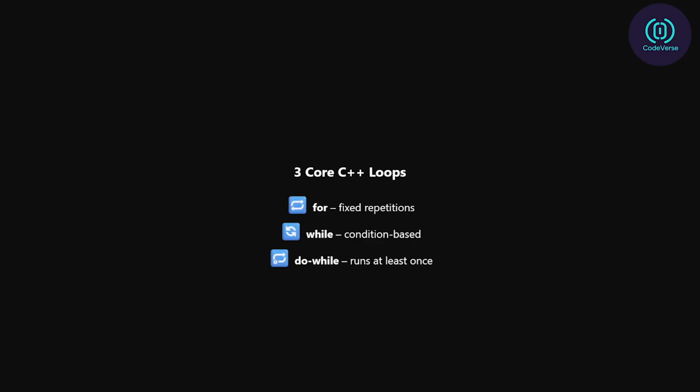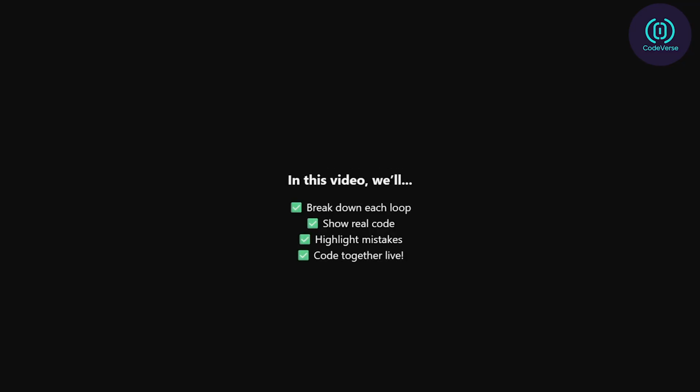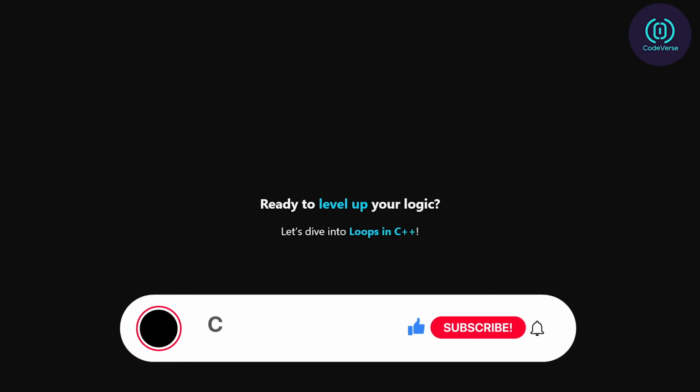In this video, we'll explore the 3 core loops in C++: the for loop, perfect when you know how many times to repeat; the while loop, great when you keep going until a condition changes; and the do-while loop, which always runs at least once. We'll break each one down, look at real code, highlight common mistakes, and even do a live coding example. So if you're ready to level up your coding logic, let's jump into loops in C++.